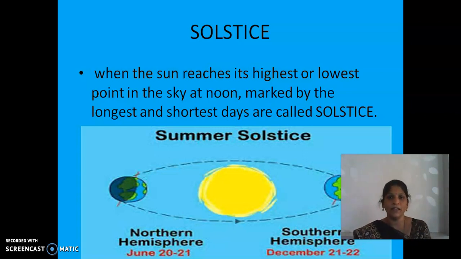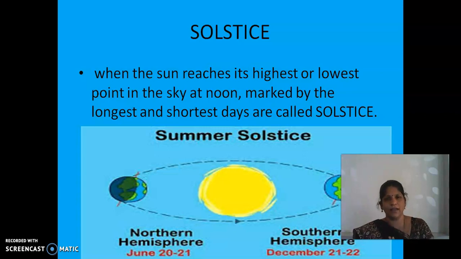So the northern hemisphere experiences its longest day in summer. Here, the northern hemisphere experiences its longest day on June 20 or 21, sometimes the 22nd or 23rd also. That is the longest day, and the sun touches its highest point on that day. So we say that is the summer solstice for the northern hemisphere.